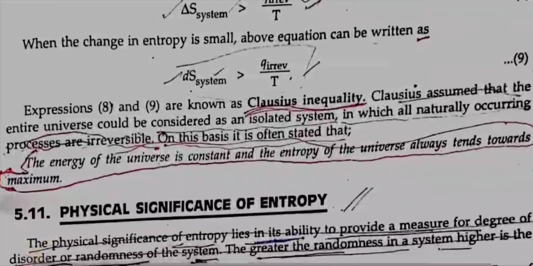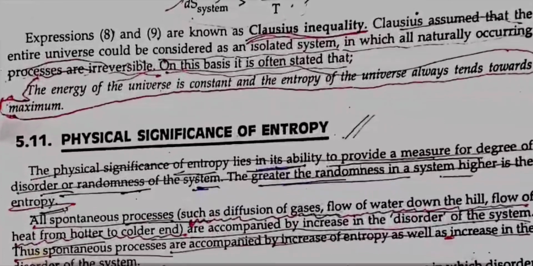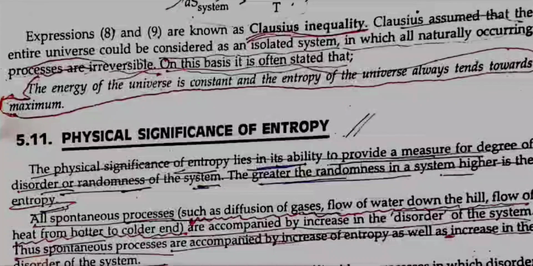When the change in entropy is small, the above equation can be written as dS system is more than dQ irreversible by T. Expressions 8 and 9 are known as Clausius inequality. Clausius assumed that the entire universe can be considered as an isolated system in which all naturally occurring processes are irreversible. On the basis of this, it is often stated that the energy of the universe is constant and the entropy of the universe always tends